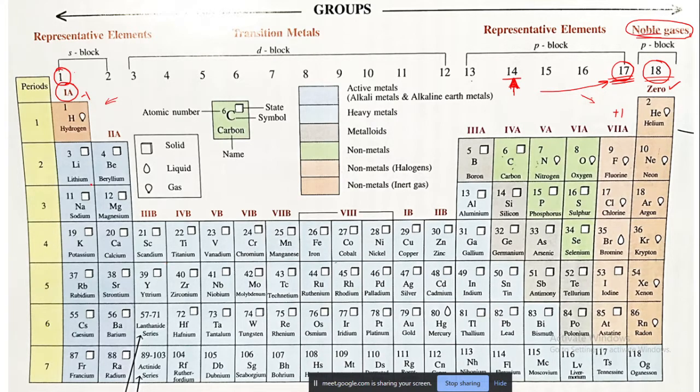You know that sodium is a metal. Magnesium is a metal. You can guess. Is lithium a metal?